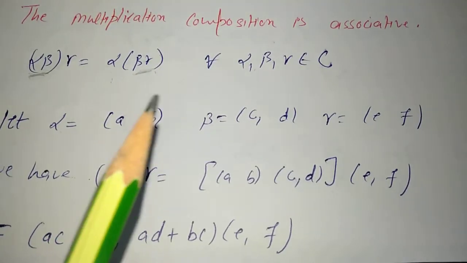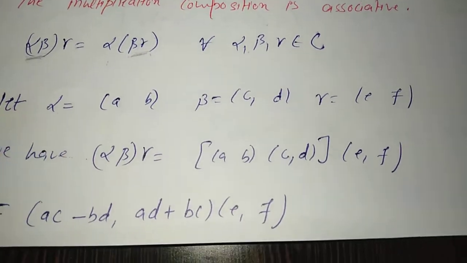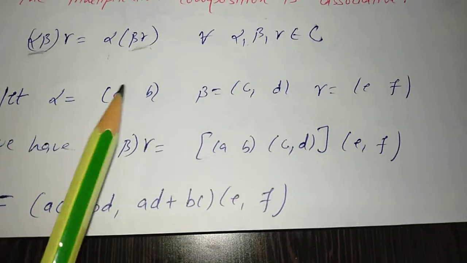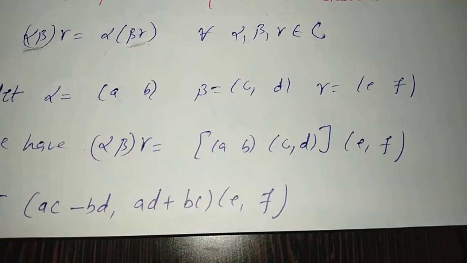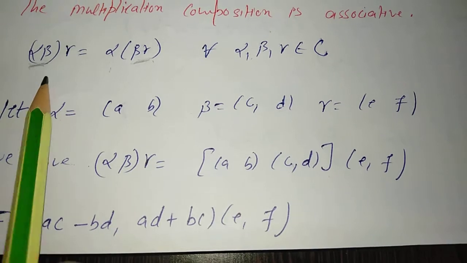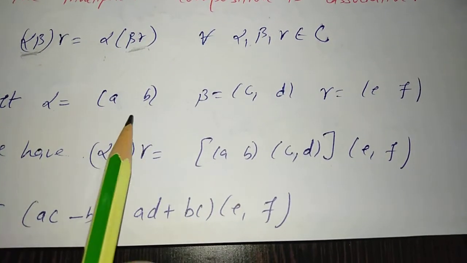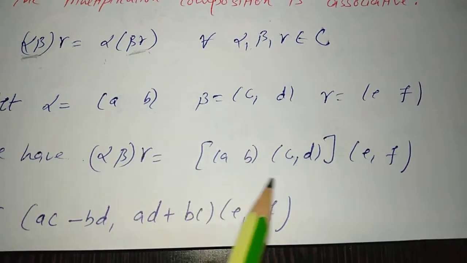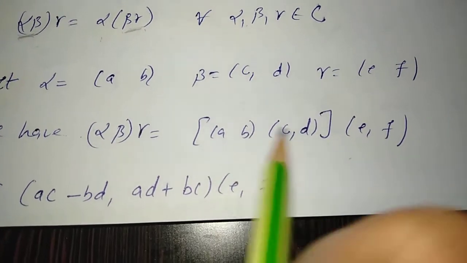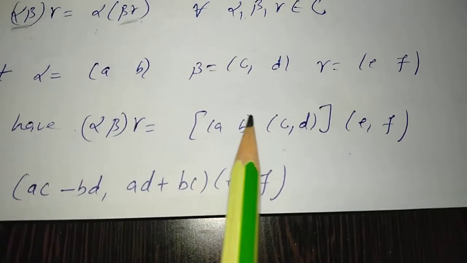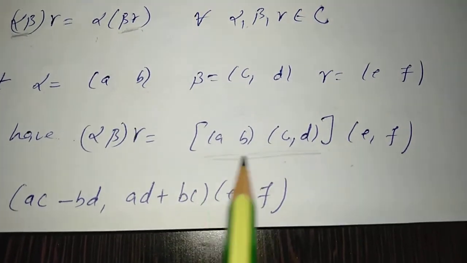Since we have to give a general proof, we must take general values at a time. So alpha is AB, beta is CD and gamma is EF. First of all we will consider the left hand side, alpha beta into gamma. Alpha into beta is AB into CD into EF. First of all multiply this using the multiplication rule.